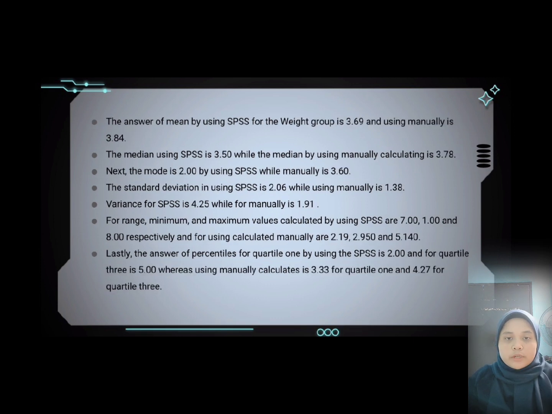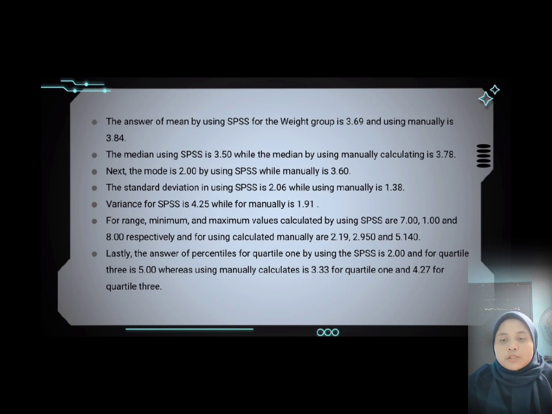The mean using SPSS for the weight group is 3.69, and manually is 3.84. The median using SPSS is 3.50, while the median calculated manually is 3.78. The mode is 2 using SPSS, while manually it is 3.60. The standard deviation using SPSS is 2.06, while manually it is 1.38. Variance for SPSS is 4.25, while manually it is 1.91.